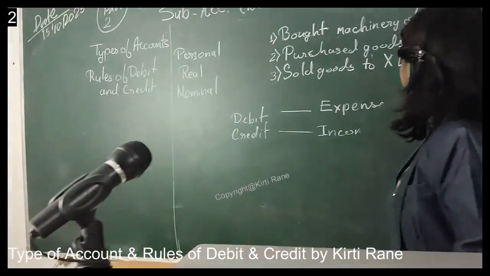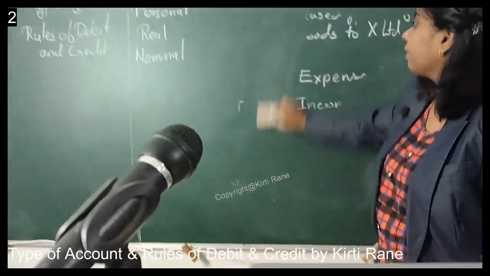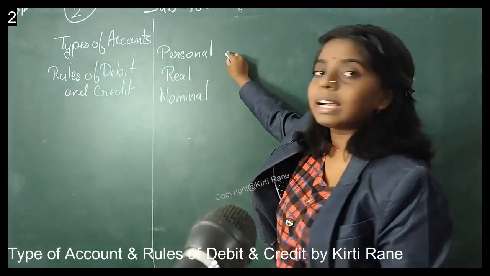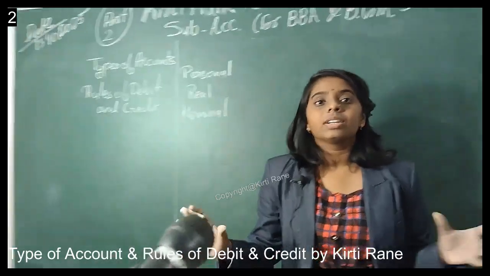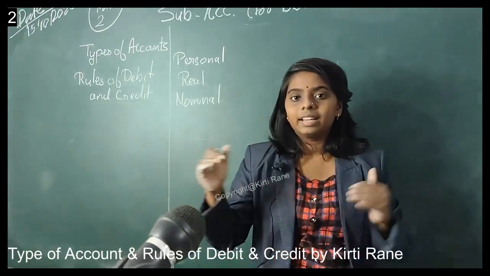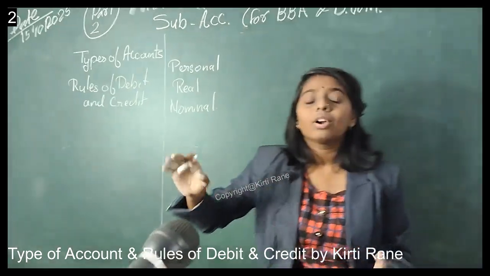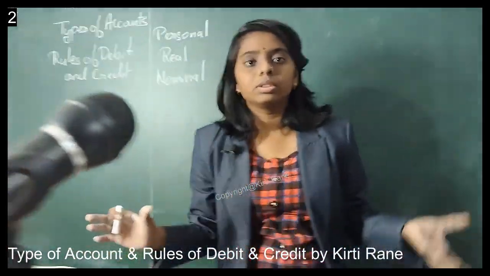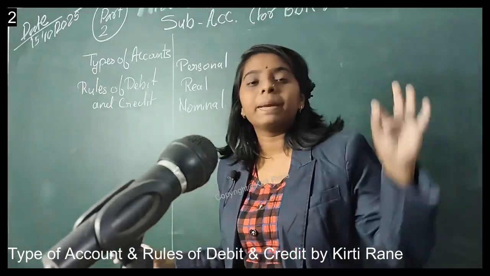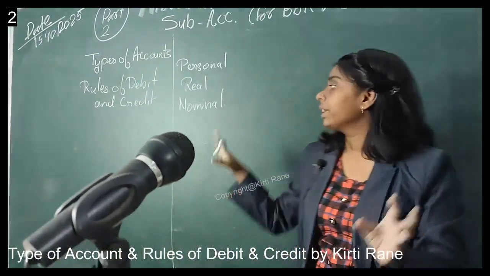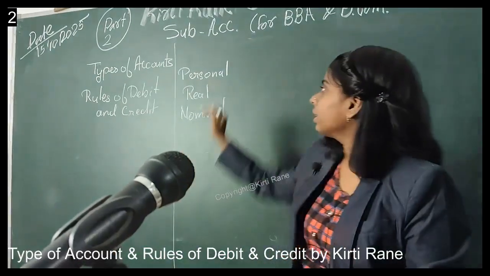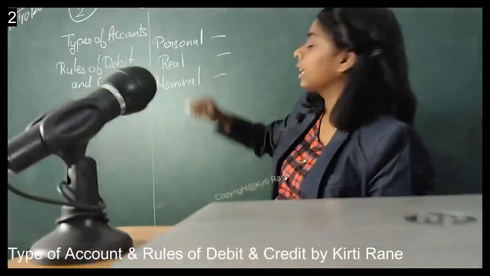So let me summarize all of this. So we have these three accounts: personal account, real account and nominal account. Personal accounts are for all the living persons or the companies or partnership firms which have a legal existence. So all those accounts come under personal account. All the accounts related to the purchase of goods, machinery, etc. come under real account, and all the accounts related to our expenses, income, profits or losses come under nominal account. And for this the rules also apply. So what are the rules? What is the rule for personal, real and nominal?